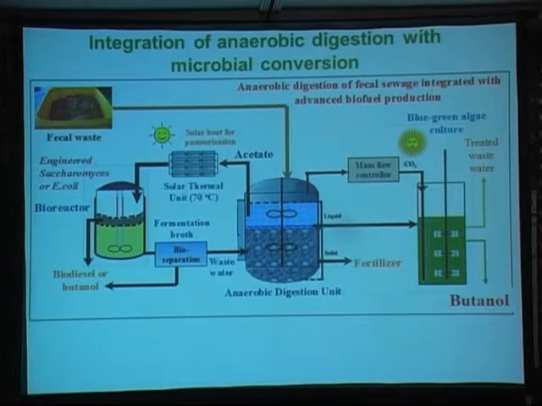We can use the solar heat to pasteurize the AD effluent, and then the acetate can go to the fermentation tank, and then we can make biodiesel. We can also think about engineering yeast, which can efficiently produce butanol. Yeast also likes to grow in acidic pH, so we may have better performance than E. coli to produce the biofuel. That will be future work.